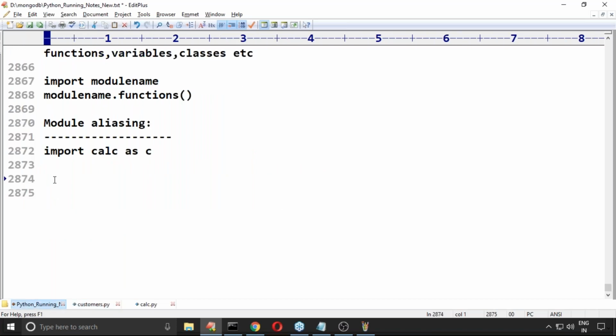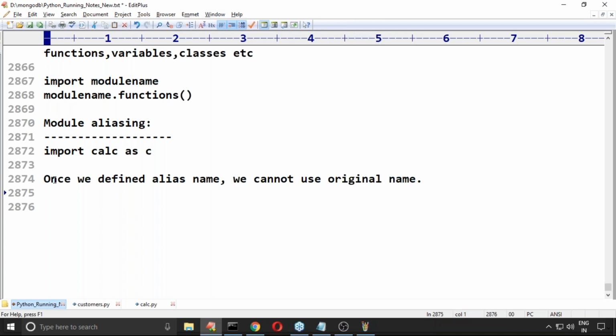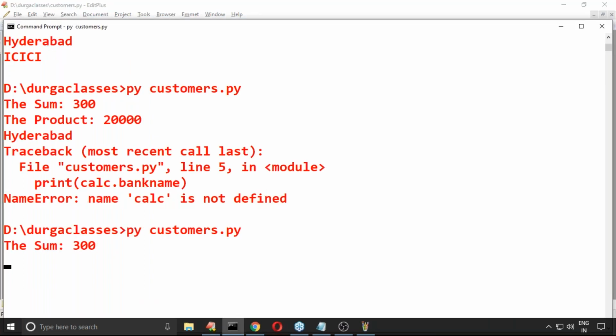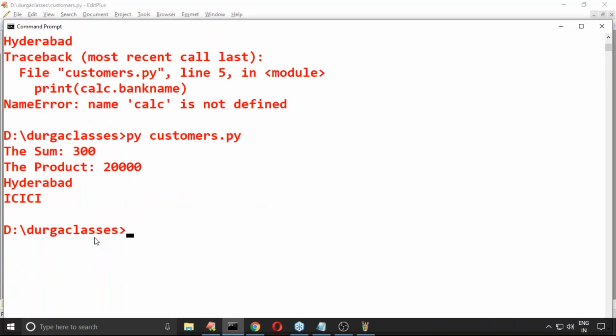Remember, once we define an alias name, we can't use the original name. This is the rule. Clear, right? Beautiful shortcut, and this loophole you have to be aware of. In Python there is also a virtual environment concept. That part I will take care of later. Clear, right?